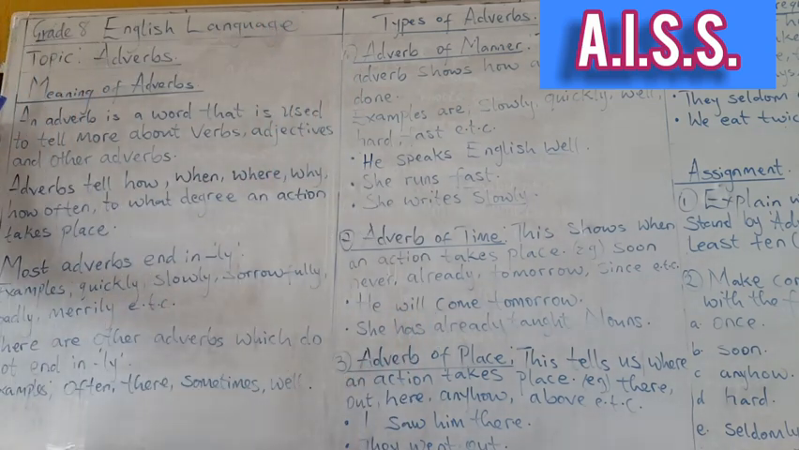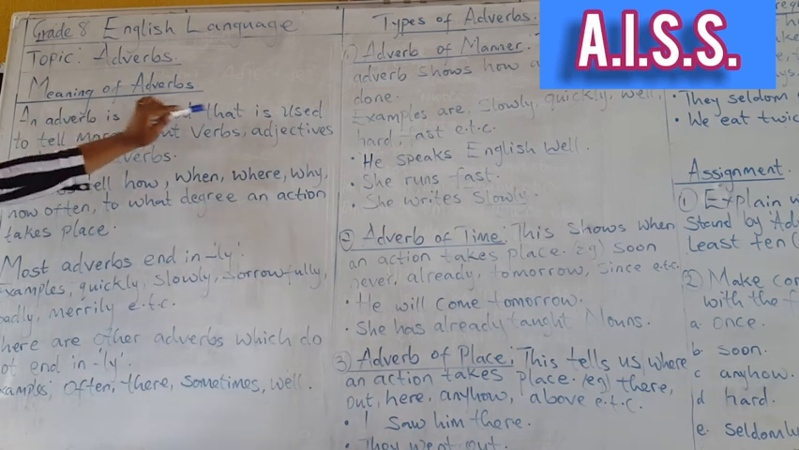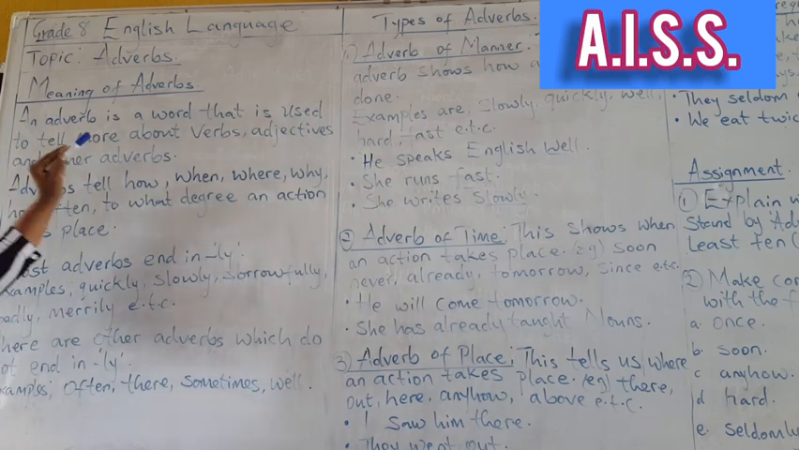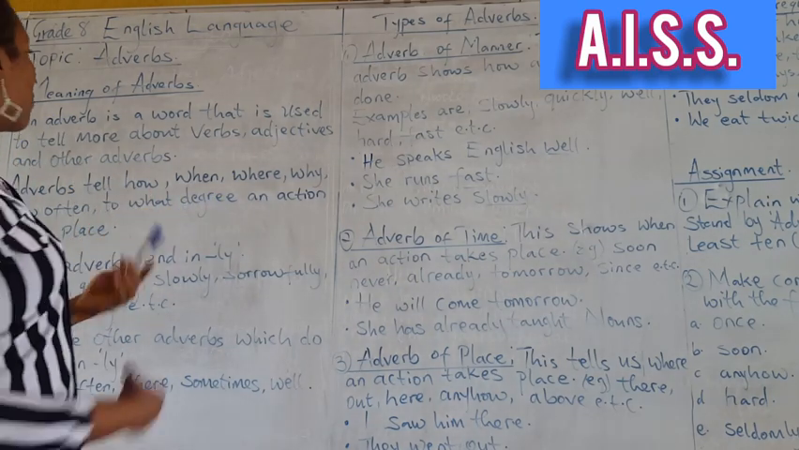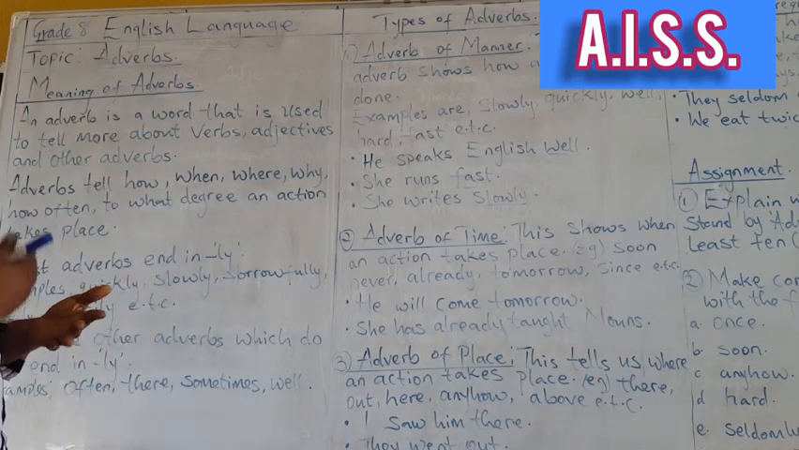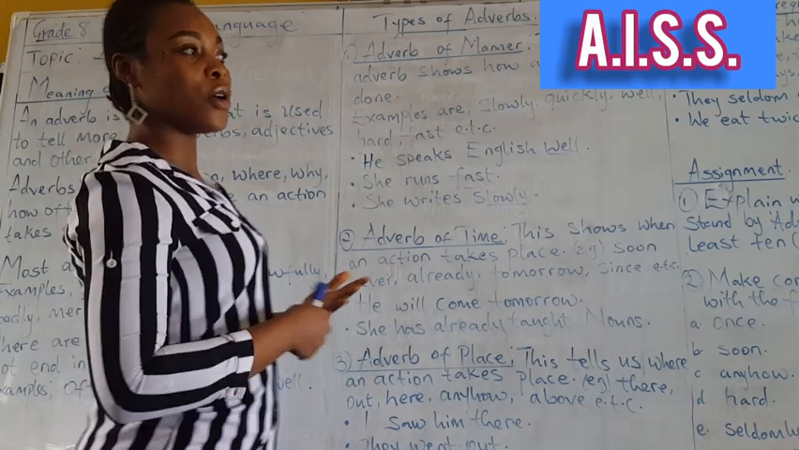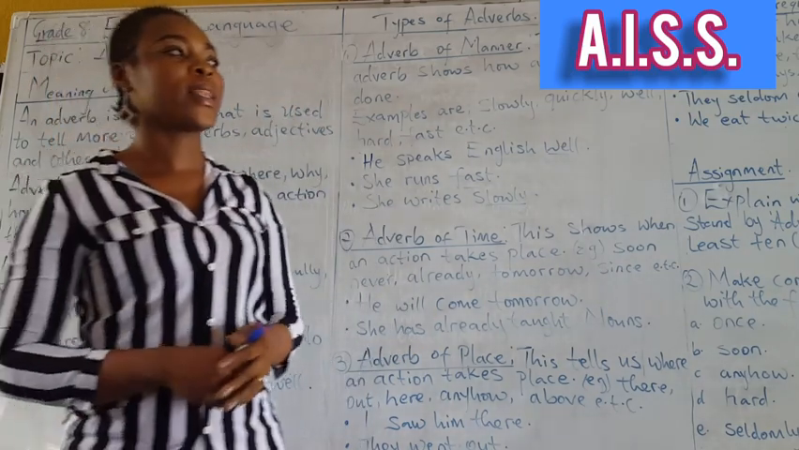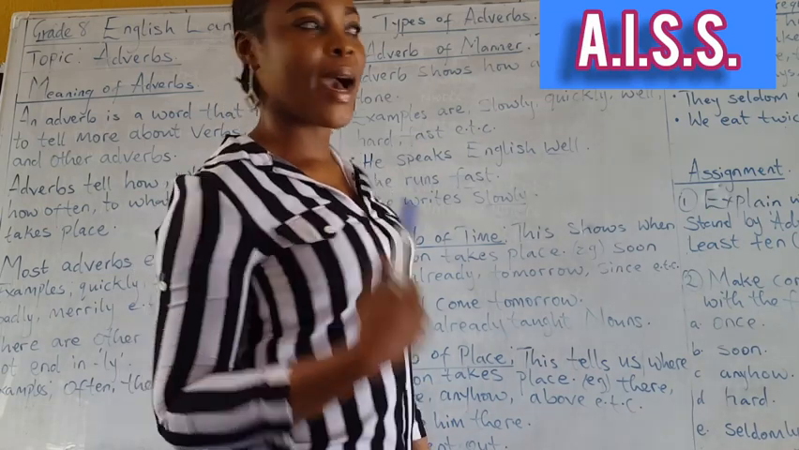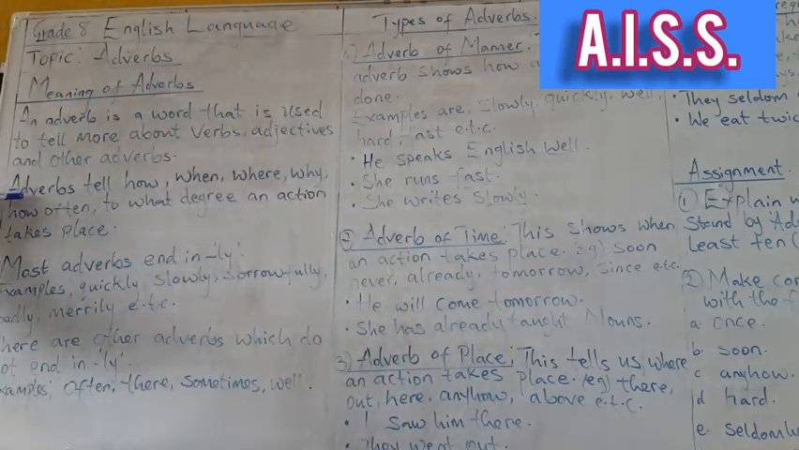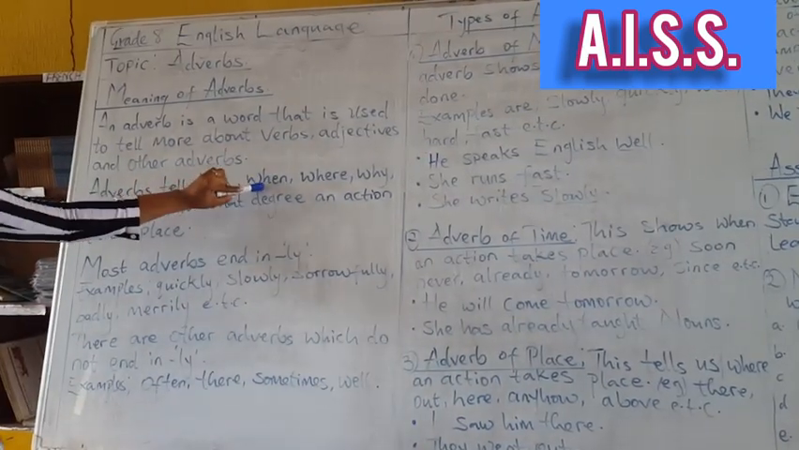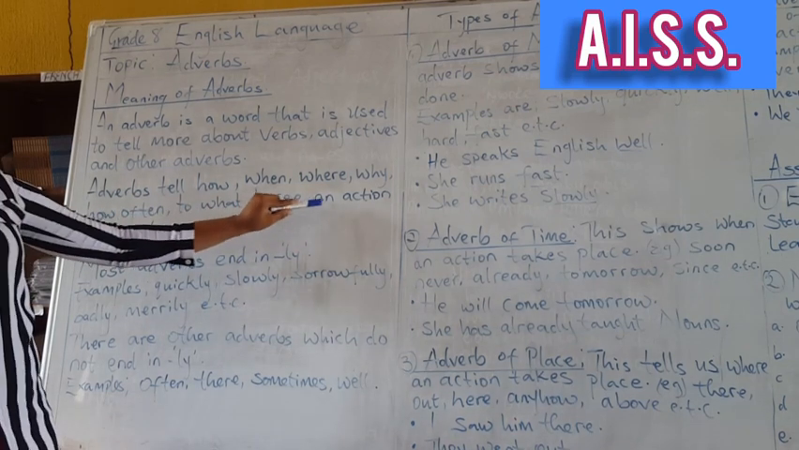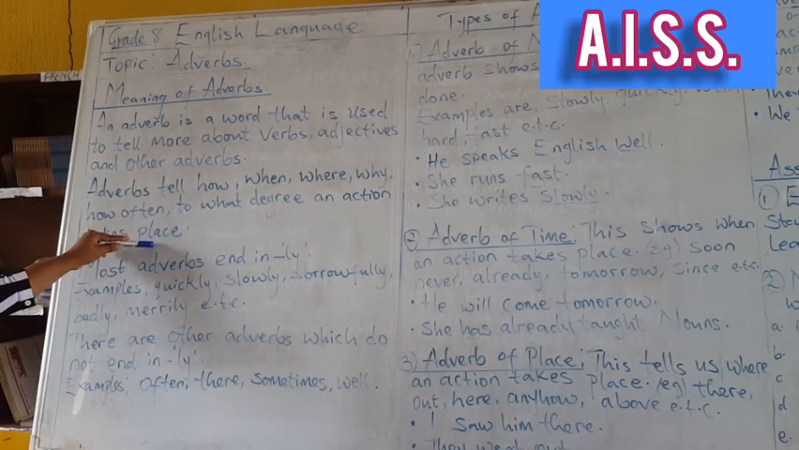What is an adverb? An adverb is a word that is used to tell us more about verbs, adjectives, and other adverbs. This is to say that an adverb modifies a verb, an adjective, and other adverbs. Adverbs tell how, when, where, why, how often, and to what degree an action takes place.